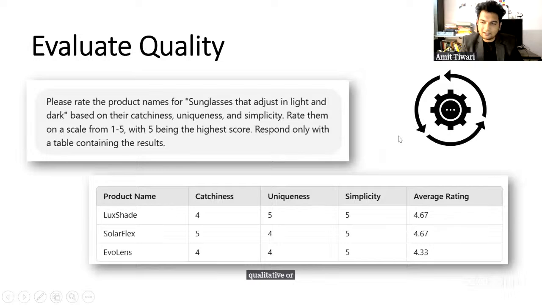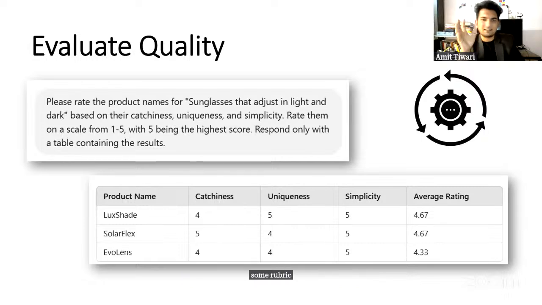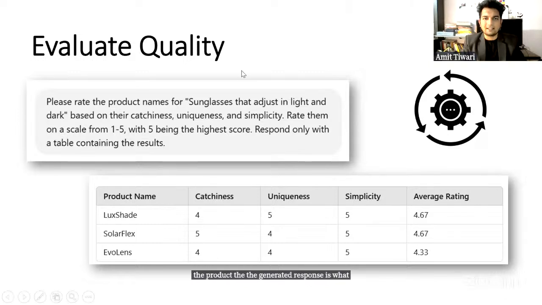So just give me some rubric to select the name of the product. Okay, so evaluating the quality of the generated response is the next step.